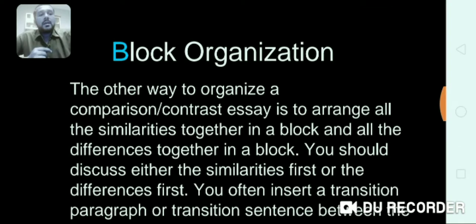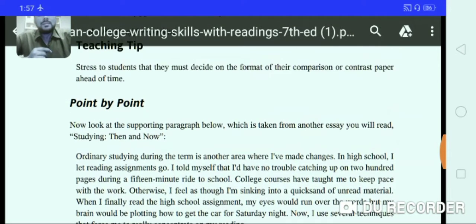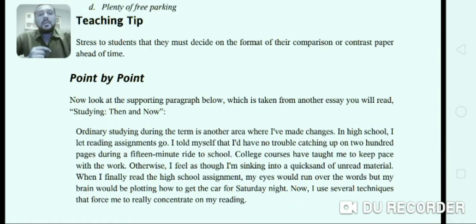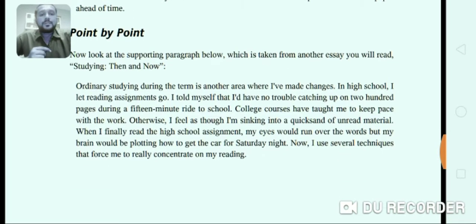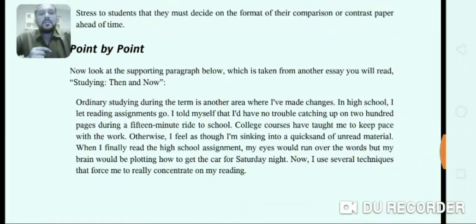Another example I want to give you is from the book of John Langan, that we are also using in our text. So, point by point. Now look at the supporting paragraph below, which is taken from another essay. You will read Studying Then and Now. The topic is studying then and now. So now the writer has written here a short supporting paragraph.